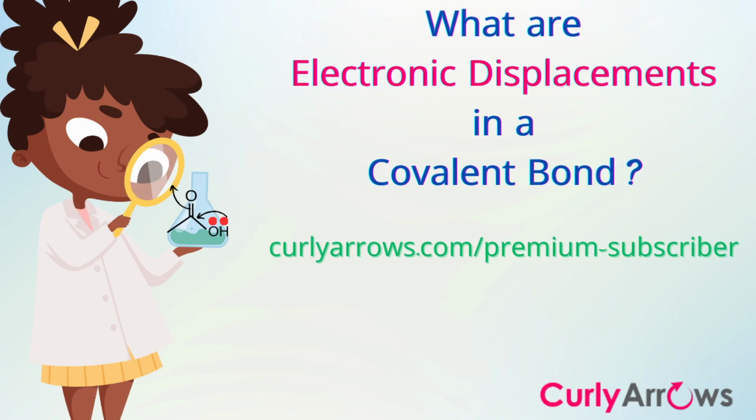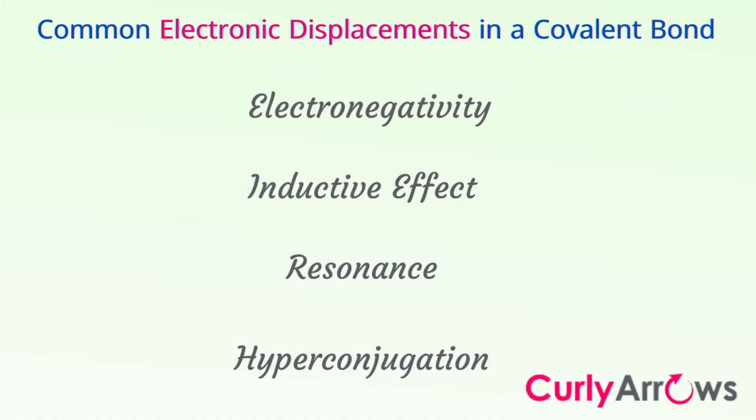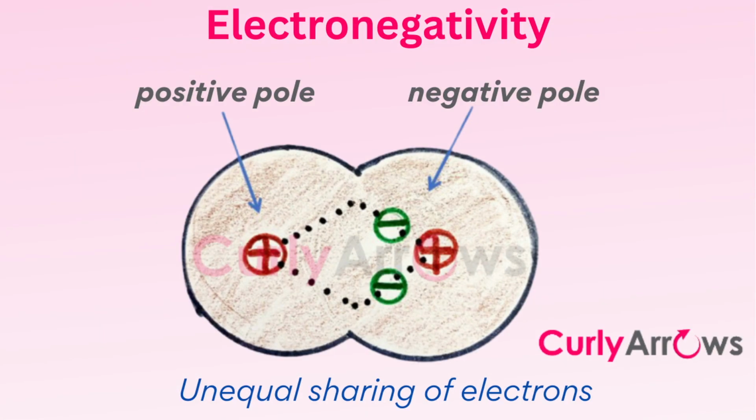And so on. So the chapter Electron Displacements in a Covalent Bond on curlyarrows.com tries to address all these major concerns. The chapter covers in depth all the electron shifting effects that drive chemical reactions. The common ones are electronegativity, inductive, resonance, and hyperconjugative effects.